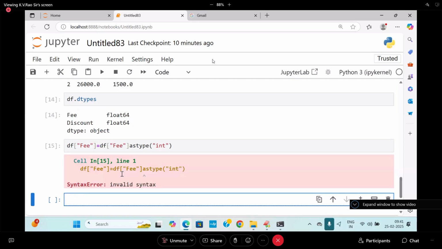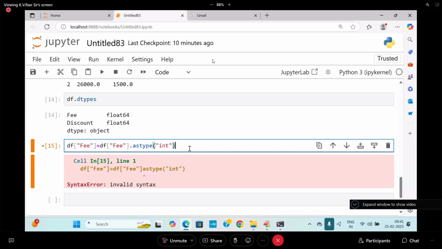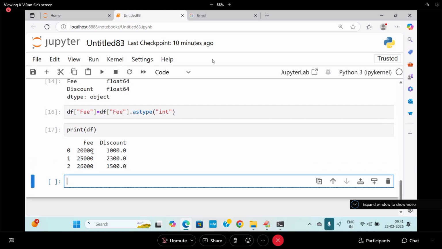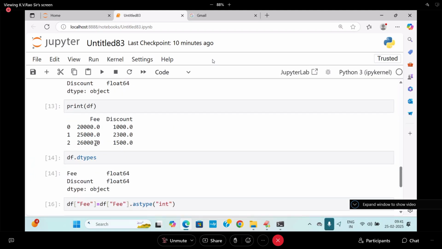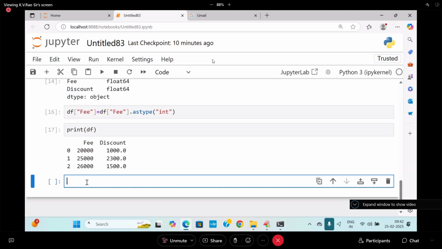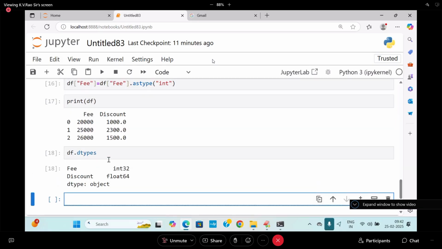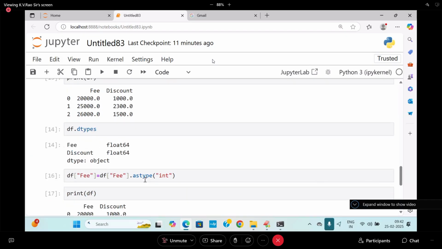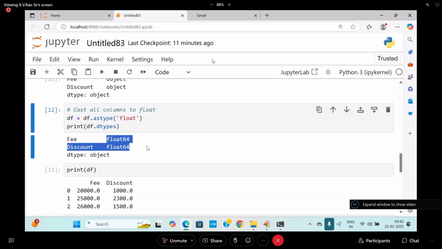And the dot, you need to take care. And print of df. So you are getting integer data. Here the dot zero zero was coming, here it is like that. df.dtypes, you say. One is int32, and one more is called what? float64. Earlier both of them were 64s only.